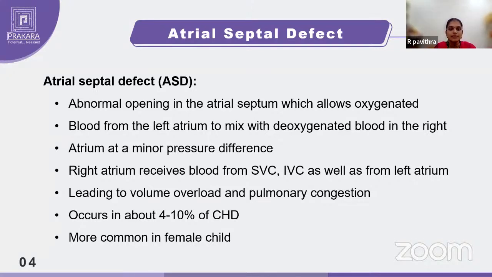The blood from the left atrium will get mixed with the deoxygenated blood in the right atrium. The right side of the heart always carries deoxygenated blood, whereas the left side has oxygenated blood. Because of the opening, the right side mixes with the oxygenated blood in the left heart.